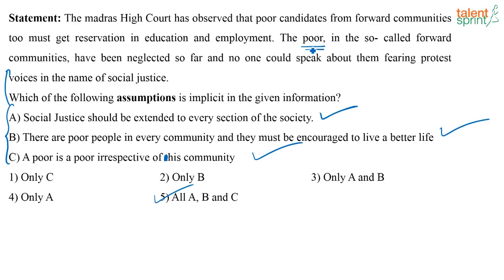See, it is given here that the poor in the forward communities are being neglected. Right now they are not given reservation. We should give them reservation, right? They also need reservation for education and employment. Correct? And we are also talking about social justice. So the third assumption is also implicit, right? A poor is poor irrespective of his community. That's why you are coming up with this, right? If you are a poor person, be it forward caste or backward caste, whatever it be, you are entitled to education and employment. That's what they are trying to say. So all three will be implicit.